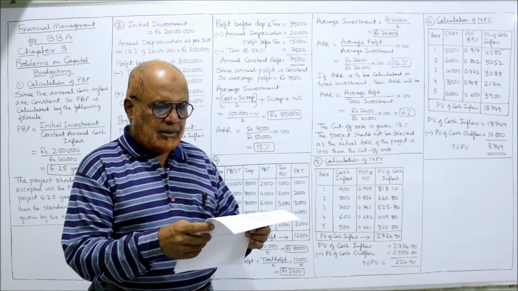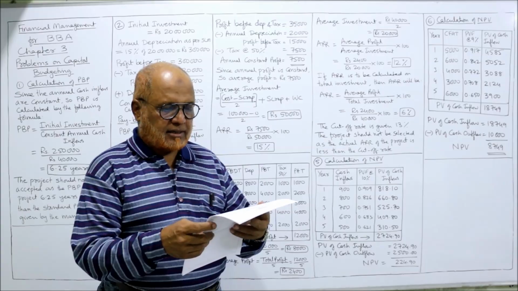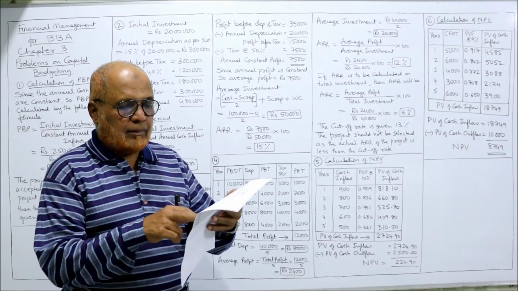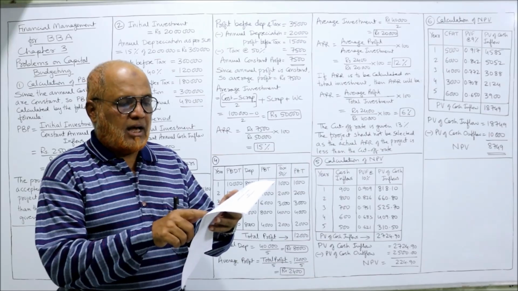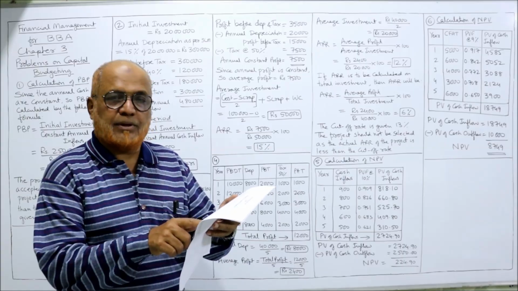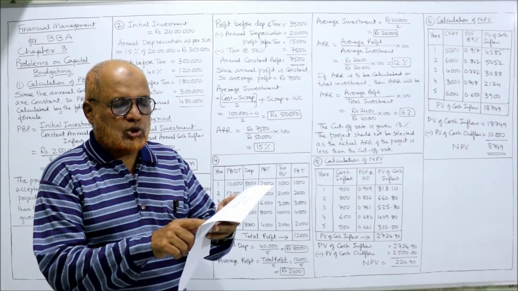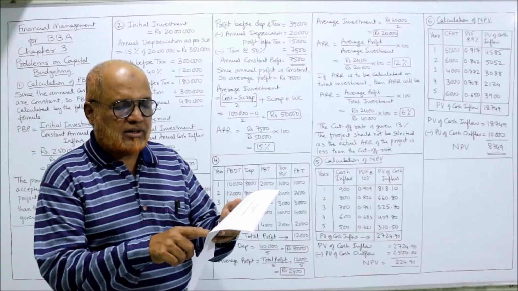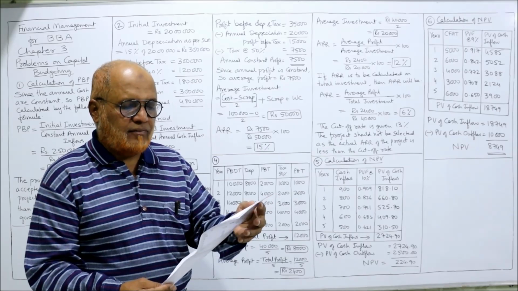Cutoff rate of 13%. So here there is a mistake. Assume depreciation on straight line. The 50% rate of depreciation was typed by mistake here. Assume depreciation on straight line basis, not 50%. That is a printing mistake in the problem. So only assume depreciation on straight line basis, compute the accounting rate of return of the project keeping in view the cutoff rate of 13%, give your choice.